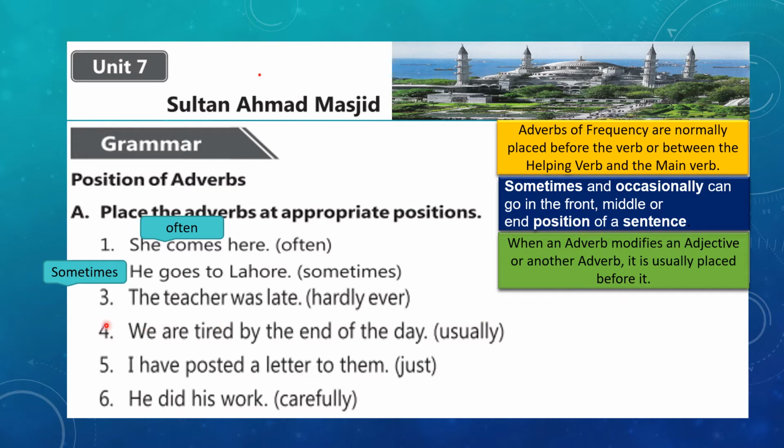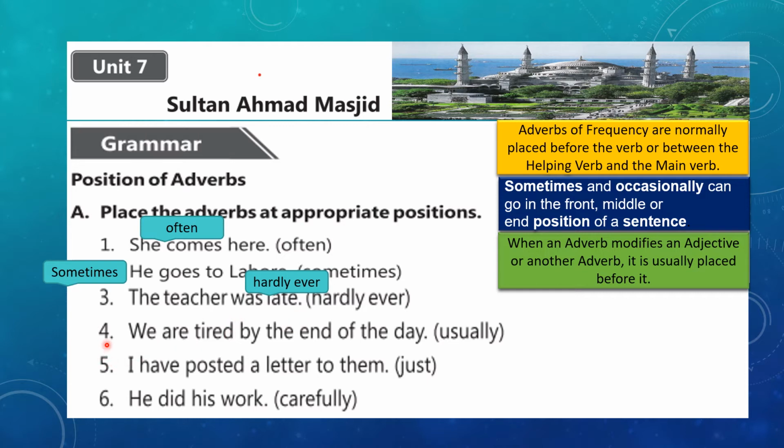And if we look at sentence number 3 of our exercise, the teacher was late, and the adverbs that are given hardly ever, and there is this adjective late. According to this rule number 3, now you can easily understand the correct place of hardly ever, just before the adjective. The teacher was hardly ever late.